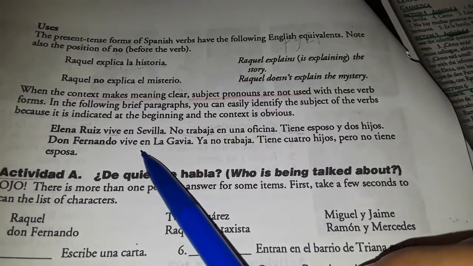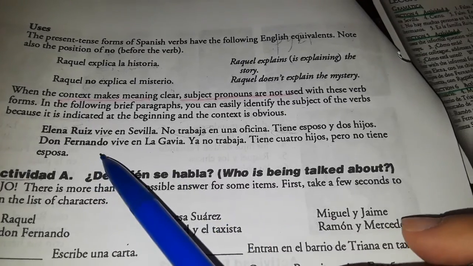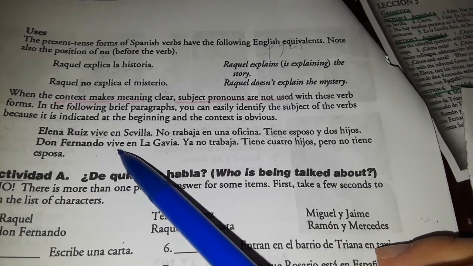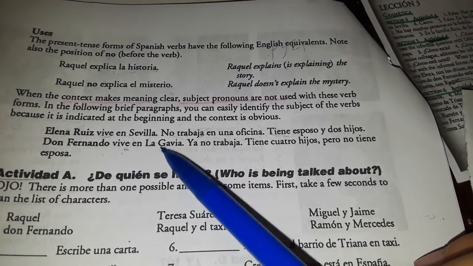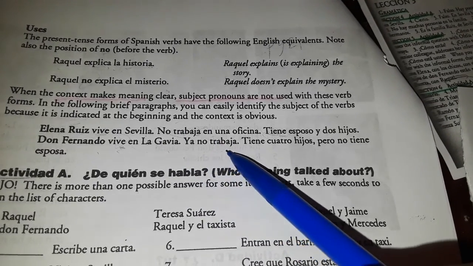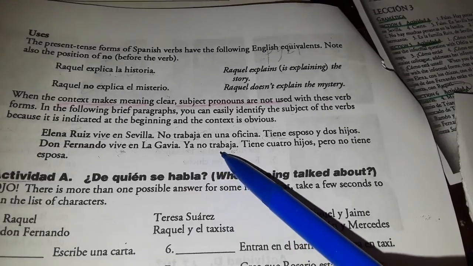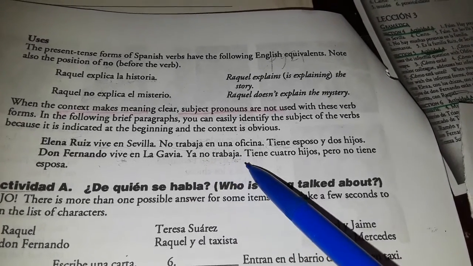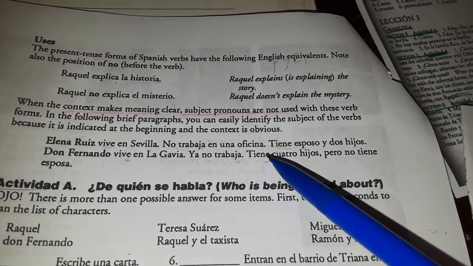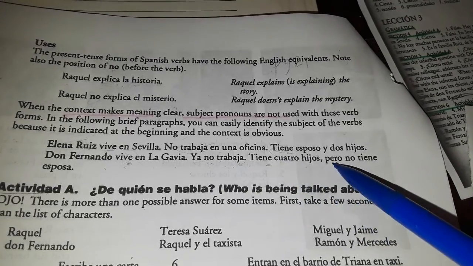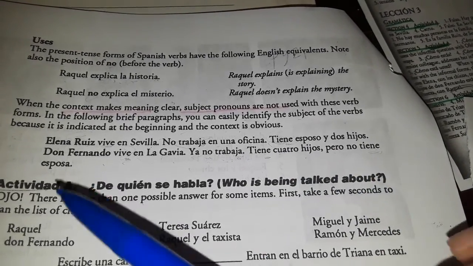Don Fernando vive en La Gavia. Don Fernando vive, it's an E singular, en la Gavia. Ya no trabaja. Okay? So he doesn't work. No work. Tiene, still singular form, 4 hijos, pero no tiene esposa.